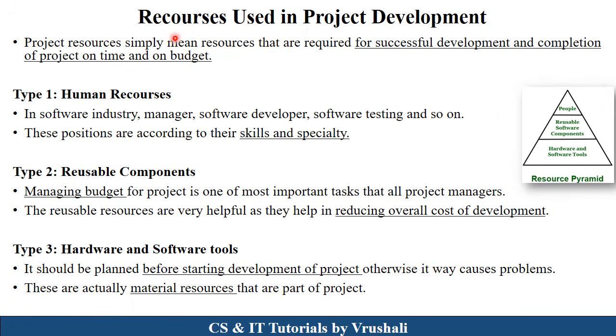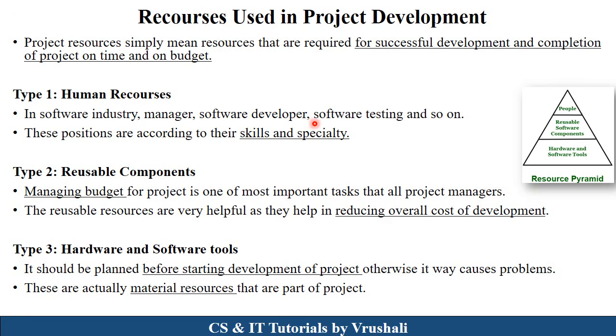Now, the next topic is resources used in project development. These resources are very useful for successful development and completion of a project on time and on budget. There are three types of resources: human resources, reusable components, and hardware and software tools. See, in the software industry, various roles are provided like manager, developer, tester, designer, right?